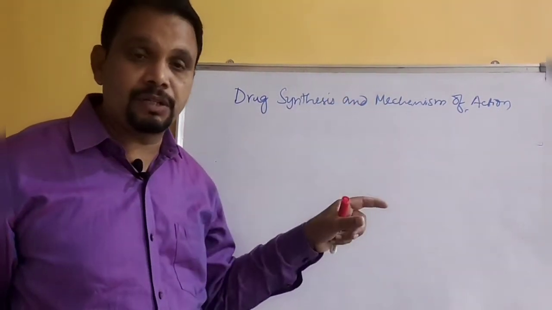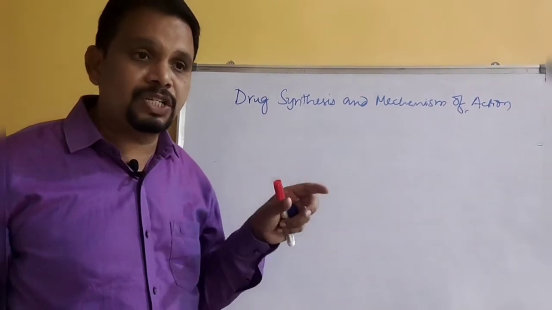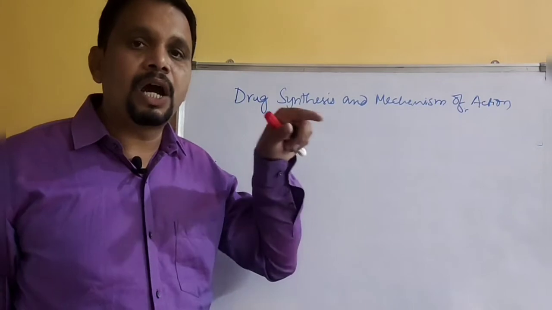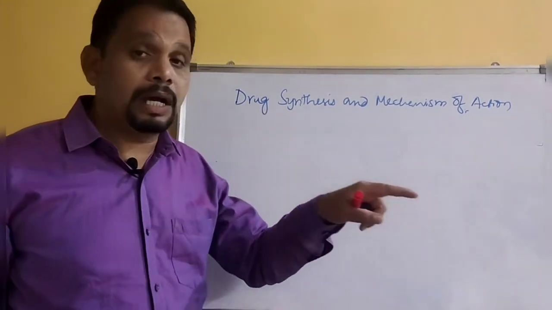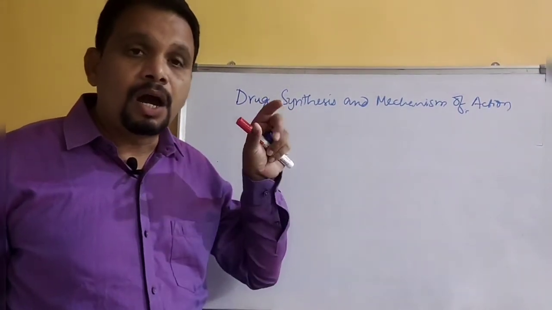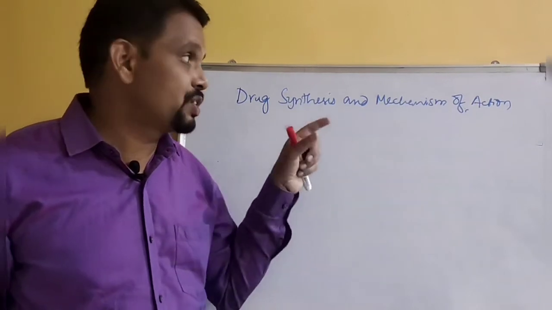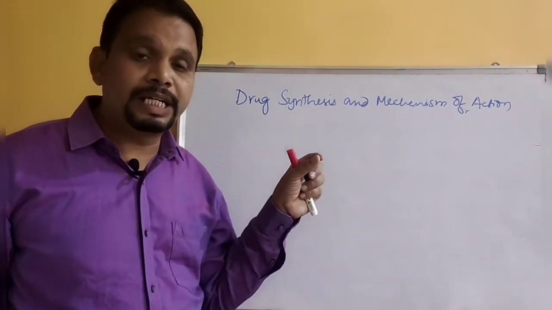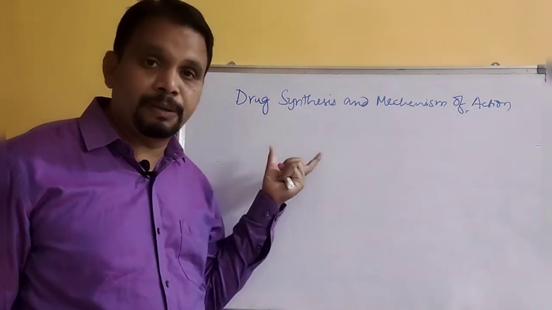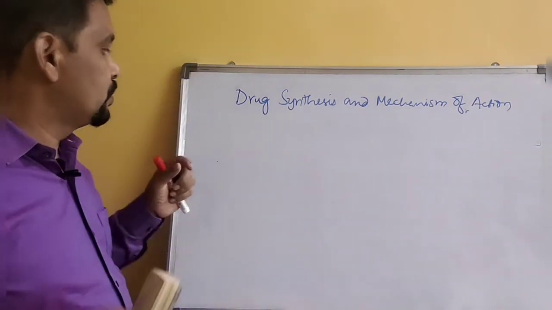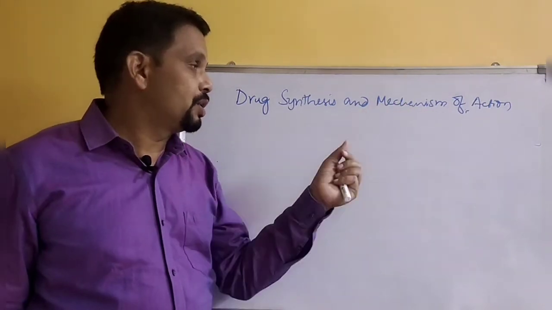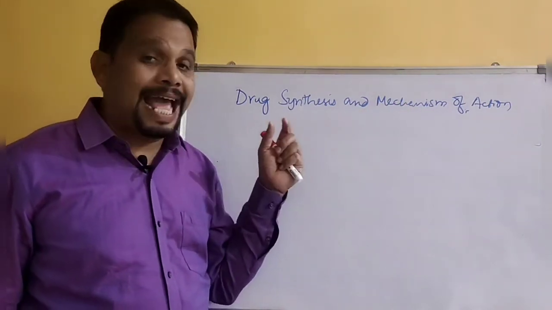Mechanism of action means how it reaches the target, how it interacts with the target, and how it inhibits the function of a specific target. All those details you are going to learn in this paper. I already mentioned the example of aspirin.